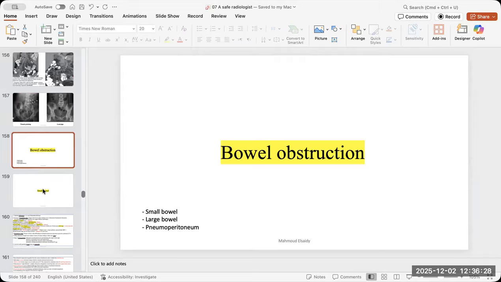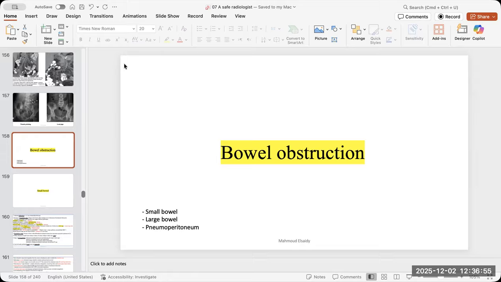If I found a bowel dilatation, how will I answer the case? First, I will ask myself which part of the bowel is dilated. Is it the large, the small? Is it the whole small or distal small, or only proximal small, or only duodenum and stomach, or only the esophagus? Because each one of them has a different scenario. So please ask yourself which part of the bowel is dilated.